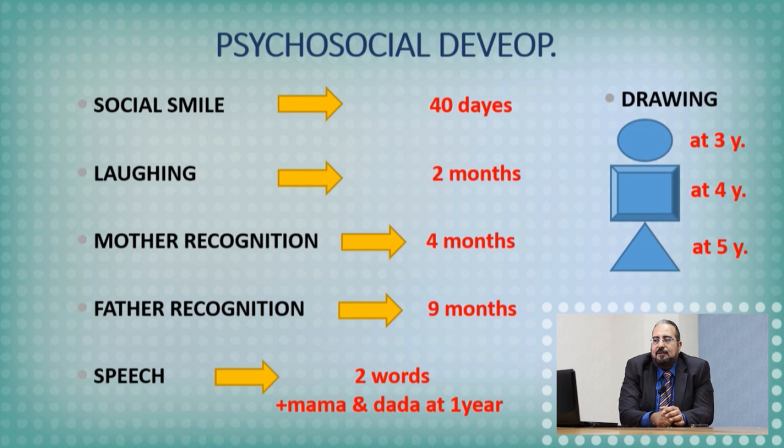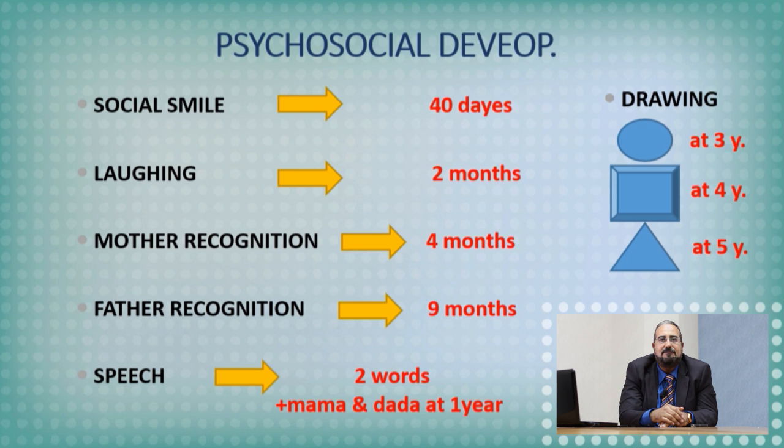Another area for the development, which is an important area, is what's called psychosocial development. Psychosocial development is a very important area. We have these items: social smile. Social smile usually occurs at the age of 40 days. What's social smile? We can ask the question another way. What are the physiological smiles we have? For sure, we have pathological smiles and pathological cry and pathological laugh and pathological sounds. What are the physiological smiles we have? We have what's called the angel smile. The patient or the infant is smiling while he's sleeping. It has no importance for us.